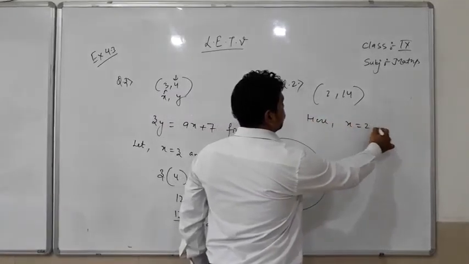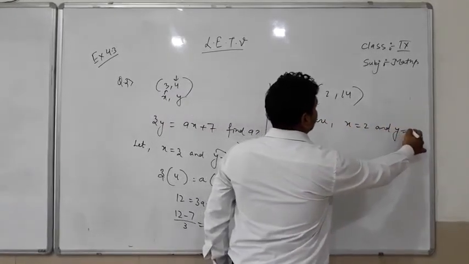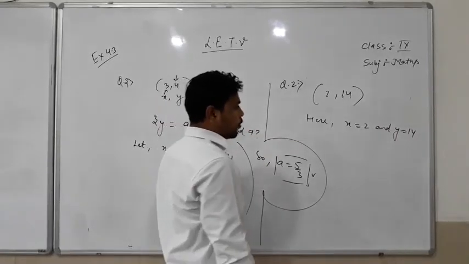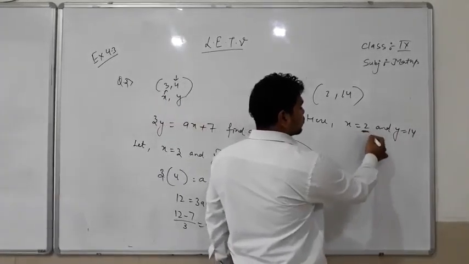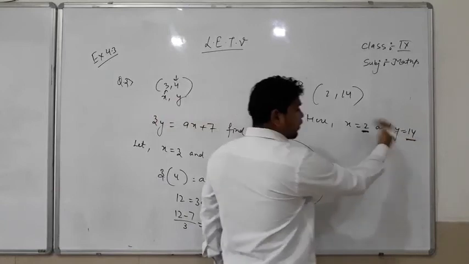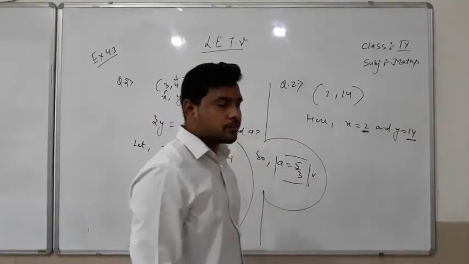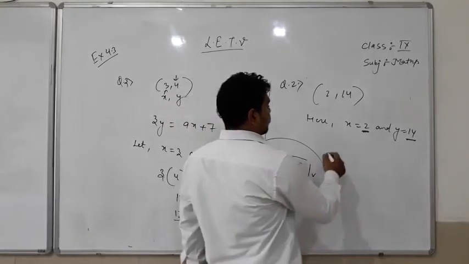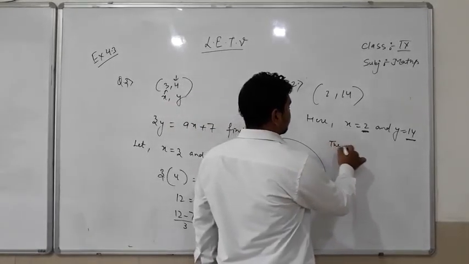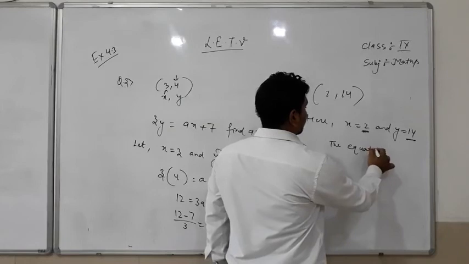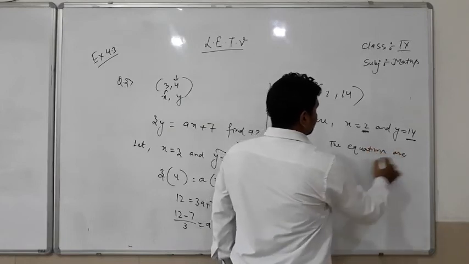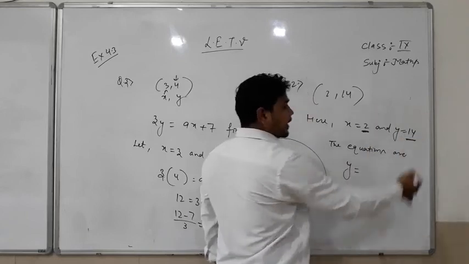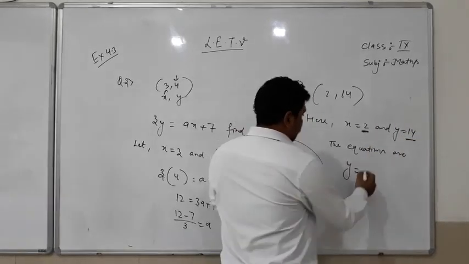First, see here x is equal to 2 and y is equal to 14. What do we multiply 2 by to get 14, and similarly what do we multiply x by to get y? So the first equation: 14 is 7 times 2, so y is equal to 7x.